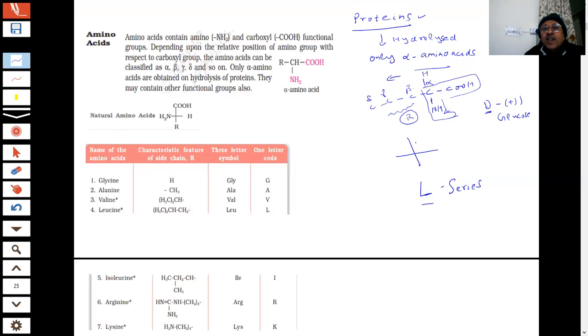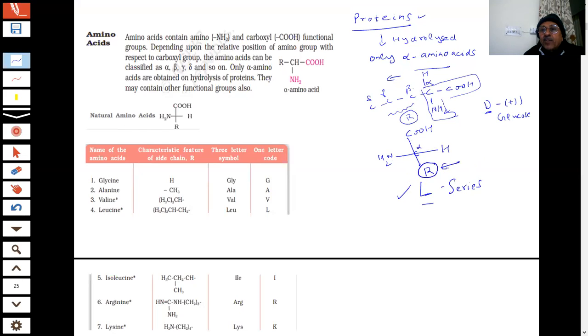So what we do, students, we are representing it like this now, an easier way. This means the NH2 group. Now we have the NH2 group at alpha position. This is my alpha carbon, student. Now NH2 I am writing on the left side: L. If I write it on the right side, it will become D. But it is found that they belong to L series. Now to write different amino acids, we put a group R, student.